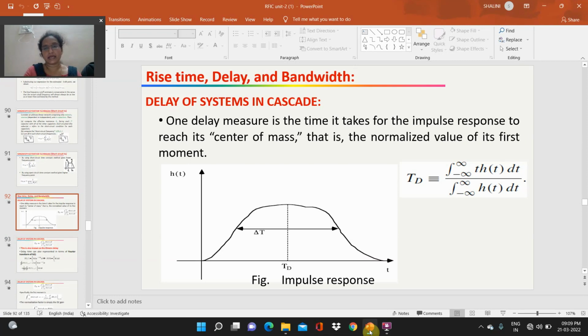One delay measure is the time it takes for the impulse response to reach its center of mass, that is the normalized value of its first moment. So h of t, Td and t. So Td is equal to the integral from minus infinity to infinity of t h of t dt divided by the integral from minus infinity to infinity of h of t dt.